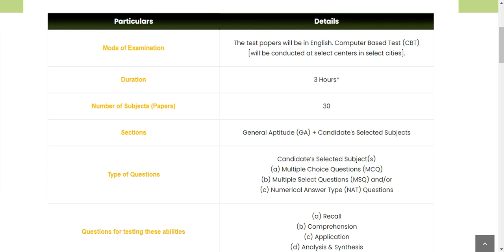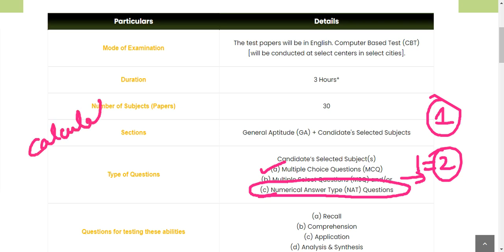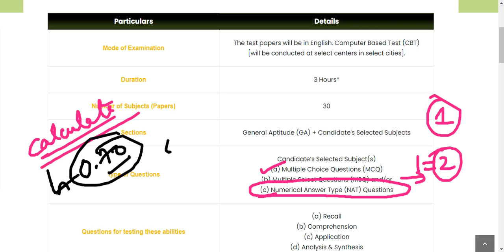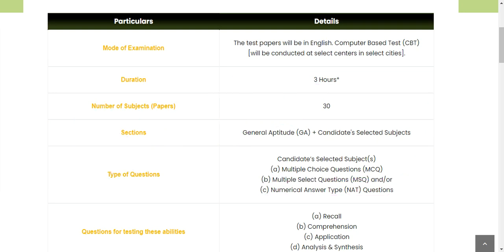So there are two types of questions so far: multiple choice questions where only one option is correct, and MSQ type where more than one option is correct. Then you have the numerical answer type, NAT, questions, where you have to calculate something from the statistics portions and enter the answer, like 0.70 or 0.23, whatever value you get, using the virtual keyboard they provide. And this NAT is important.